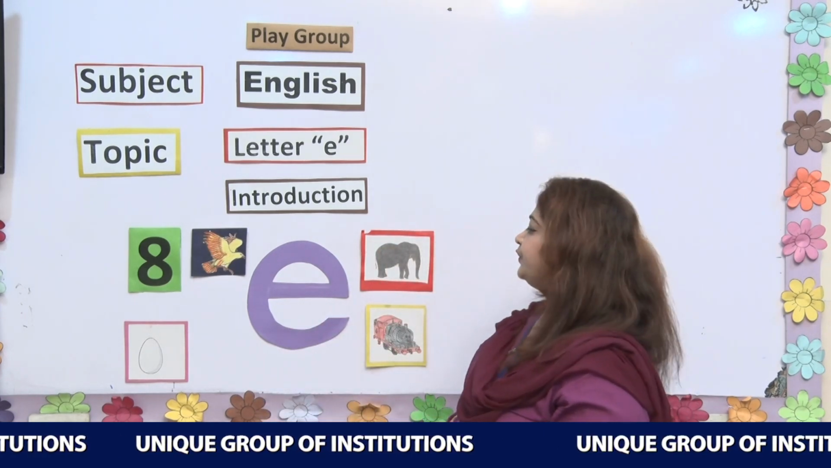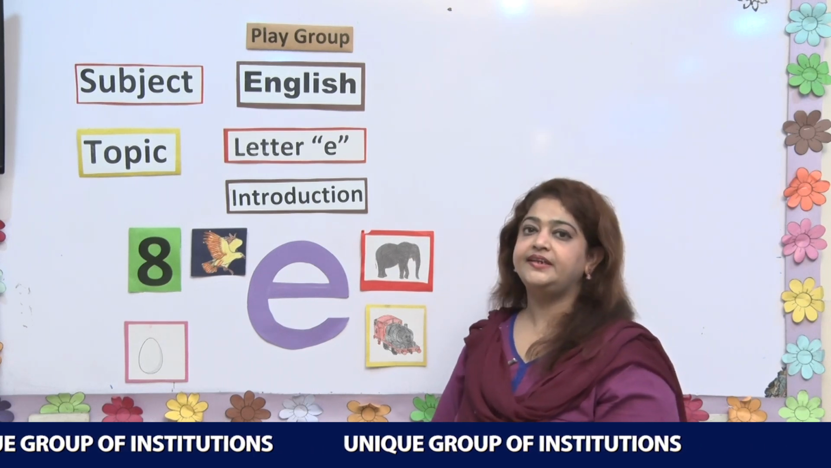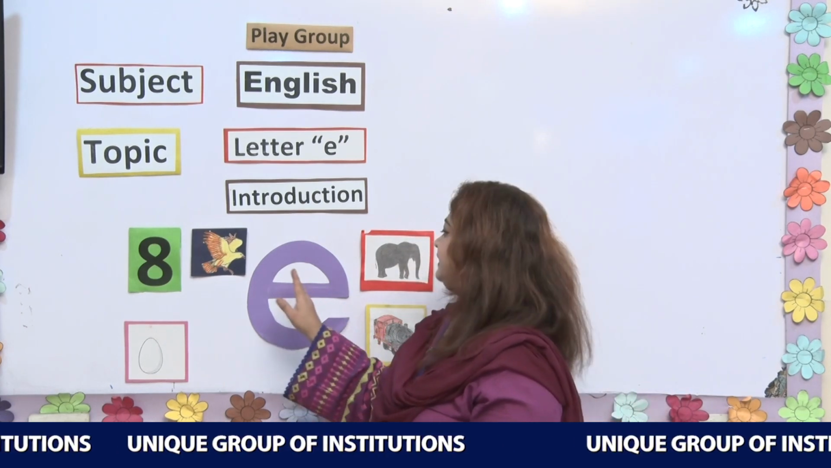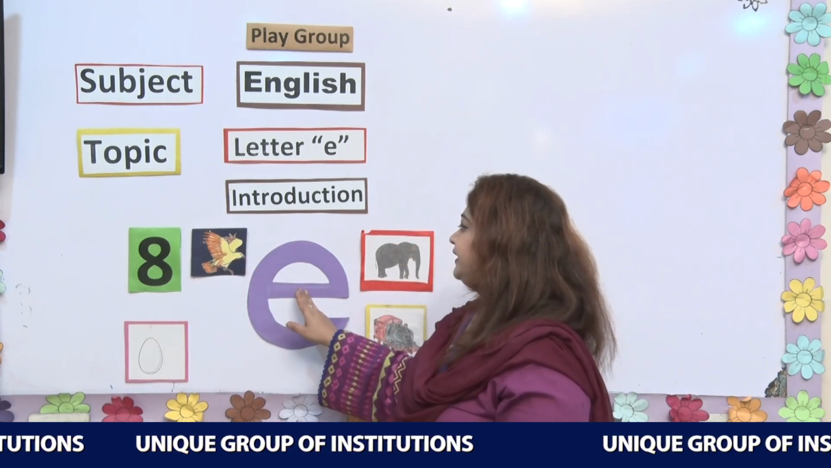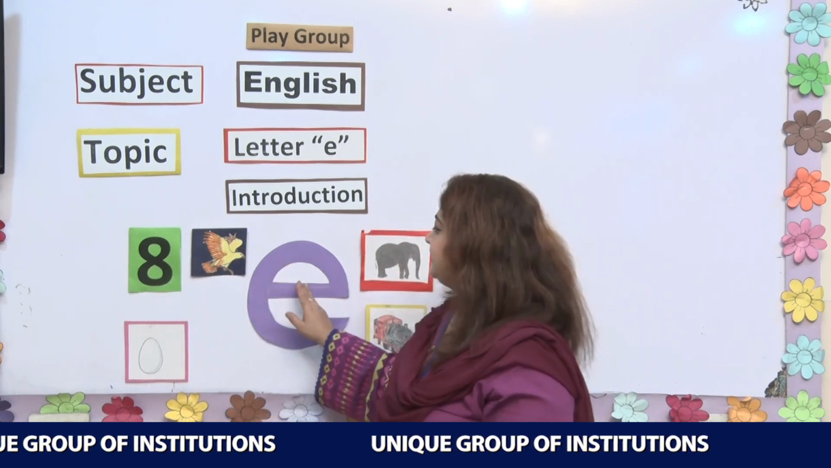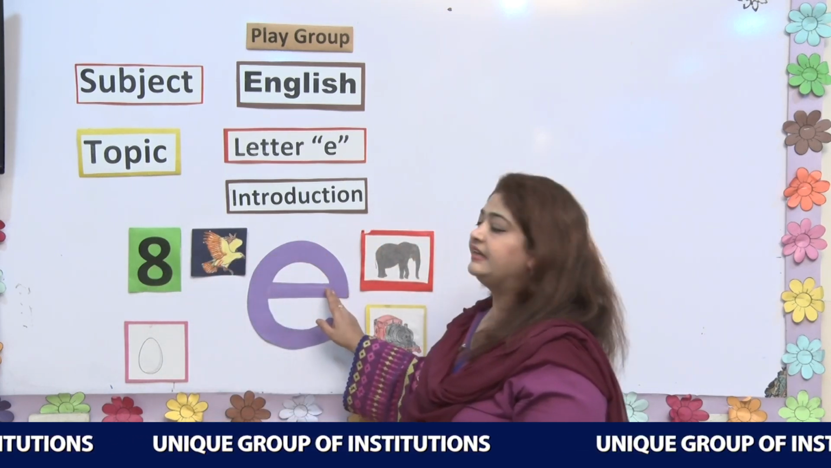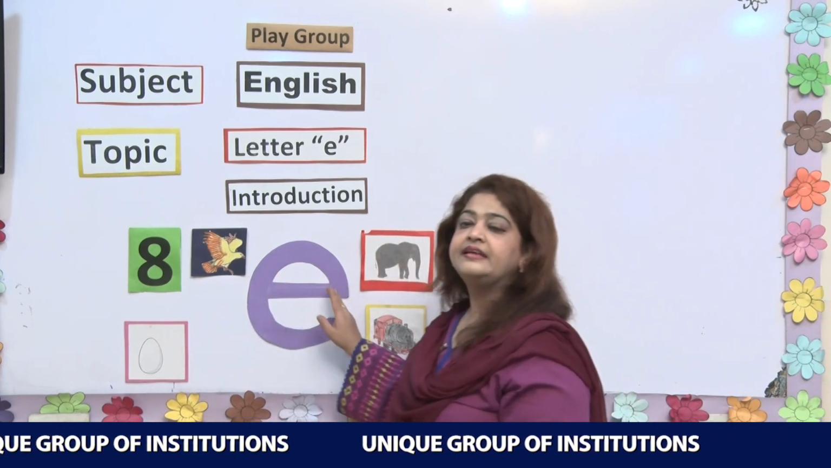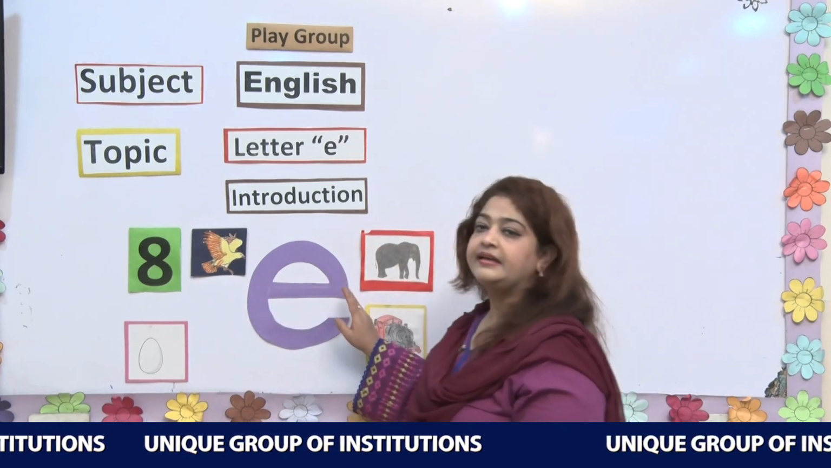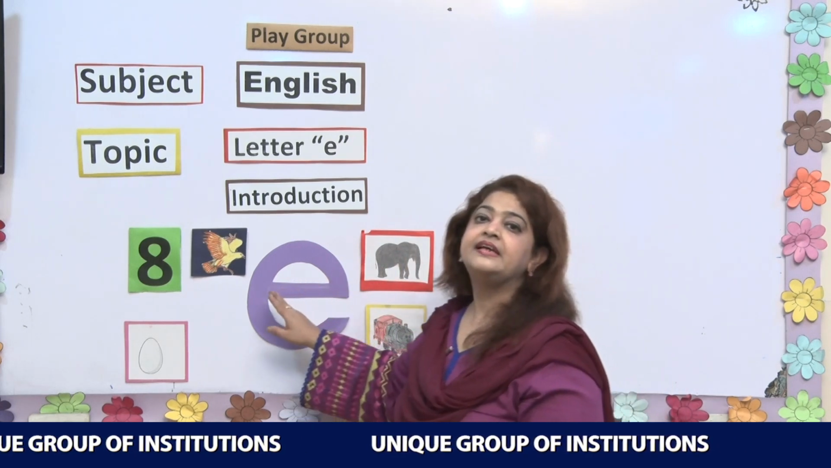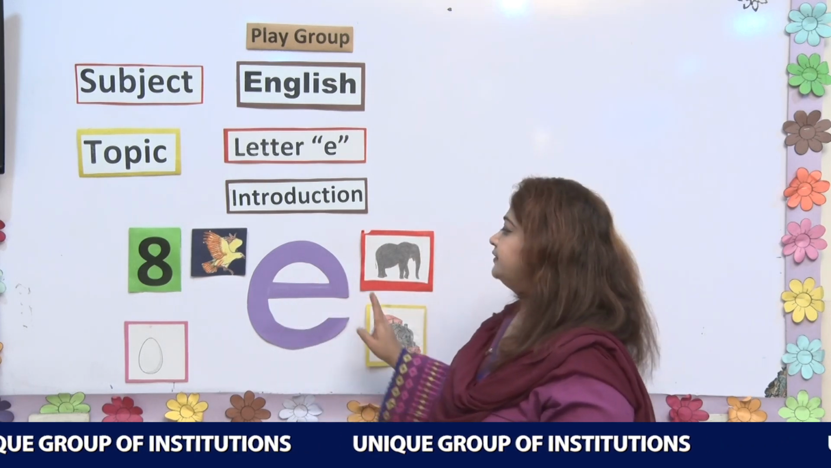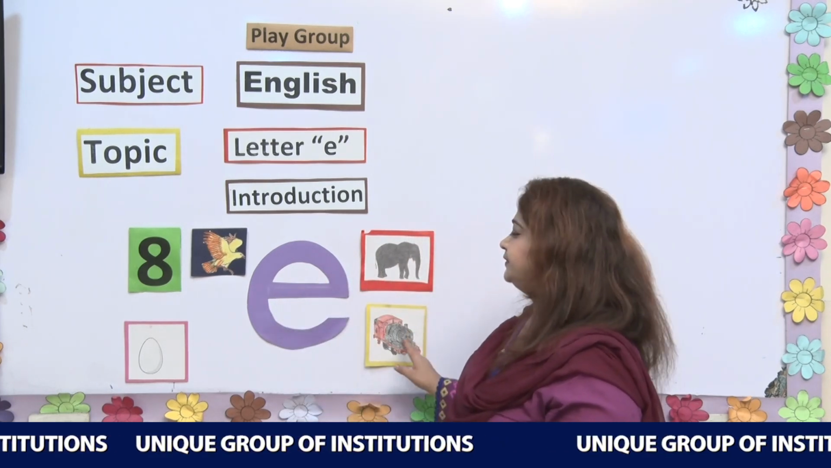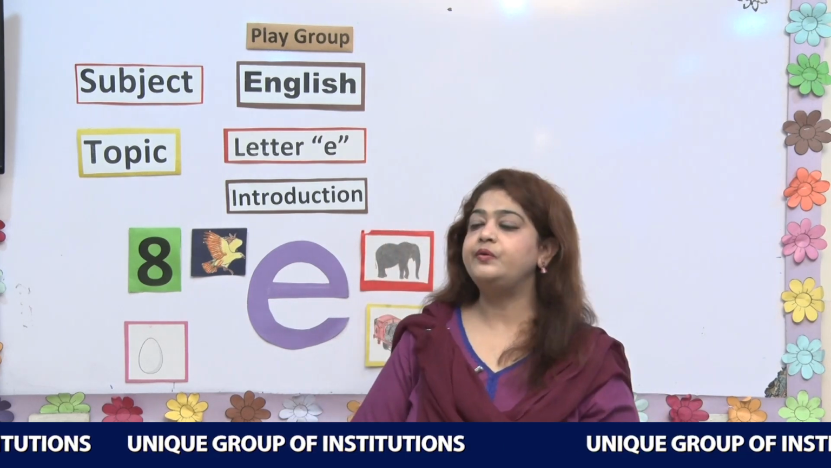Okay, now we are going to learn the vocabulary of letter E. Everyone repeat after me. E, eagle. E, eight. E, egg. E, elephant. E, engine. Now students, I am going to tell you a very interesting story about E.